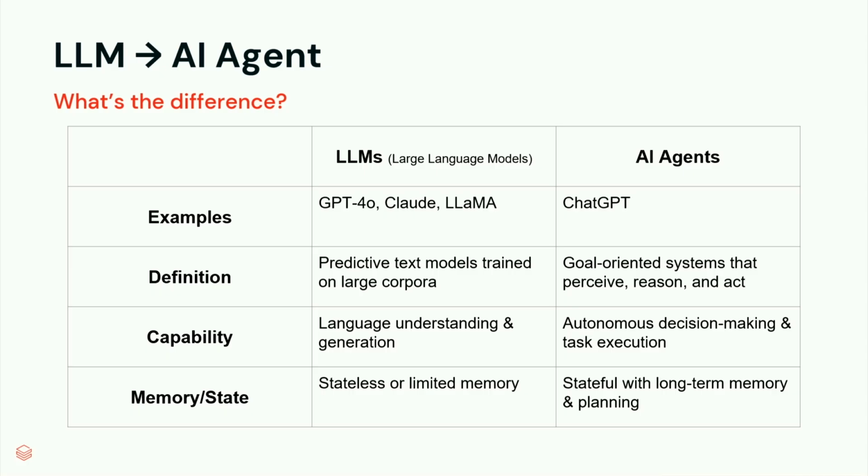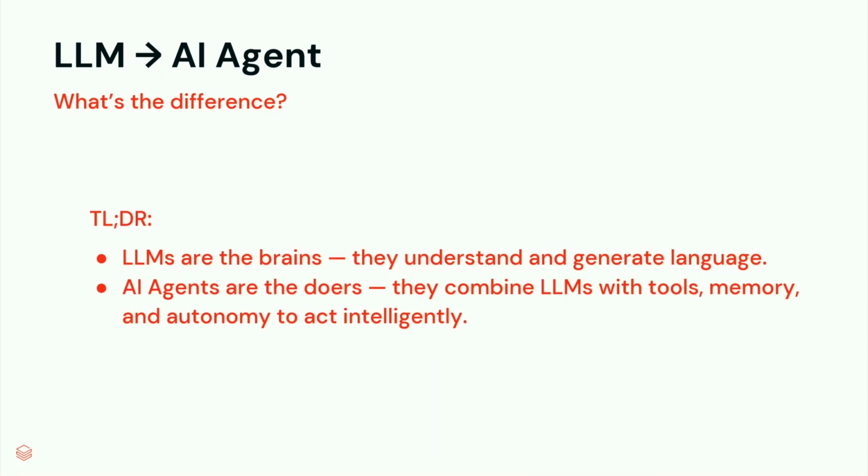However, AI agents can have autonomous decision making. And as for memory and state, LLMs are very stateless and have limited memory, while you can configure AI agents to hold long-term memory and do long-term planning as well. The TLDR here is that LLMs are just brains. However, AI agents are the doers. They are built around LLMs, and they control them, and you can add tools and memory and autonomy.